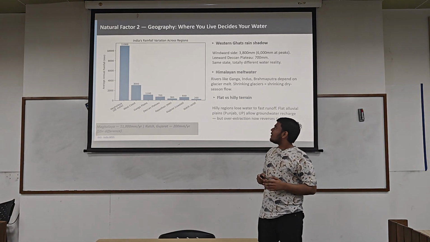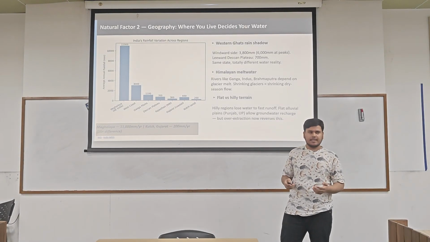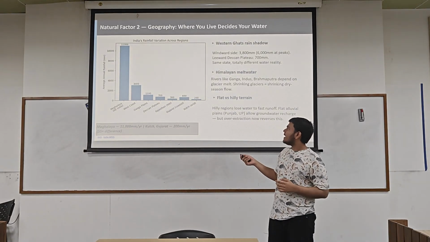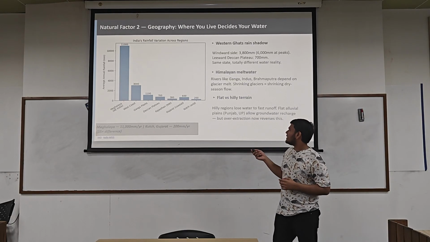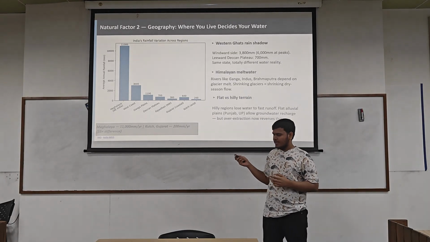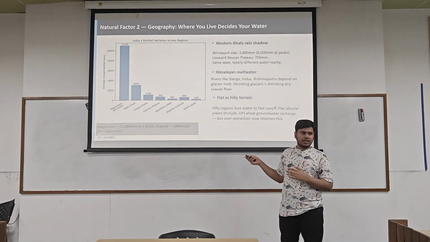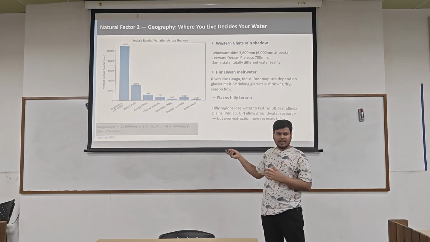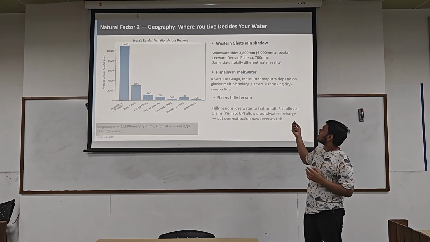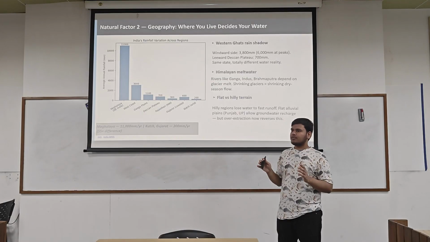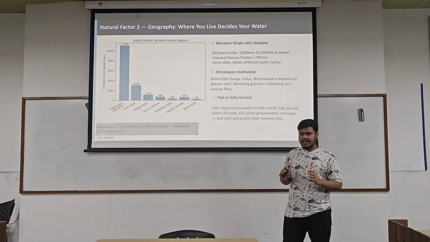The second factor is geography, which means location. It means where you live decides how much water you get. In India, Meghalaya gets 11,000 mm per year of rainfall, but Kutch, which lies in Gujarat, gets only 200 mm per year. Same country, but different water reality. This is a 55 times difference. The difference is also caused by the Western Ghats rain shadow. The windward side gets up to a peak of 6,000 mm rainfall, but the Deccan Plateau only gets 700 mm rainfall.